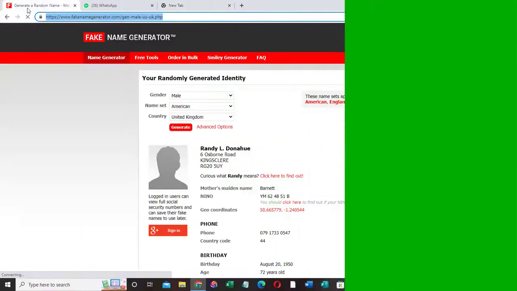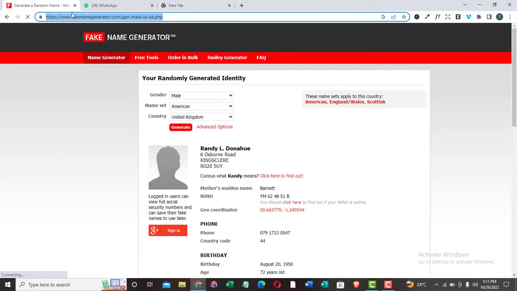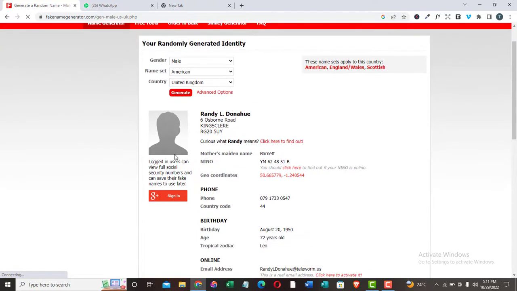So you come to a website. The name of this website is fakenamegenerator.com. It's very, very simple. So once you come here, you have the access, you have the freedom to choose your random generated identity. So you can decide to choose which gender you want.